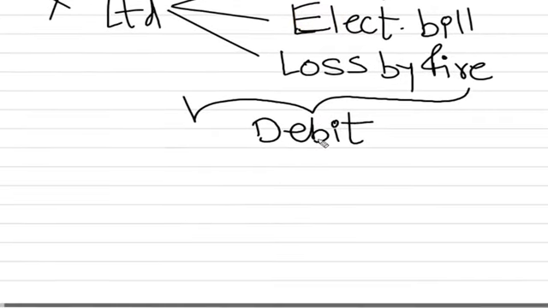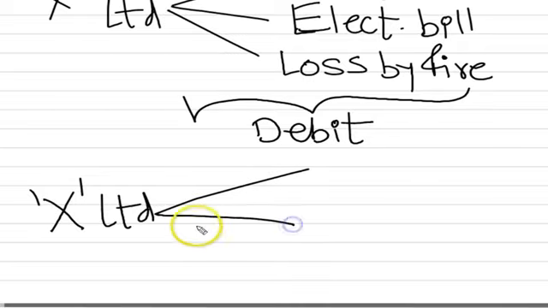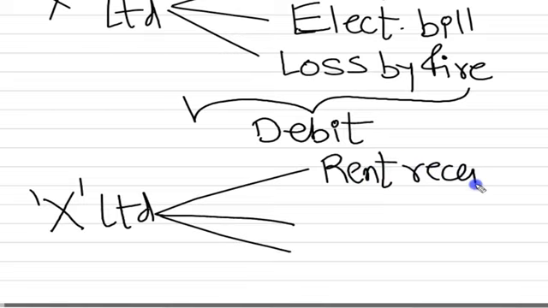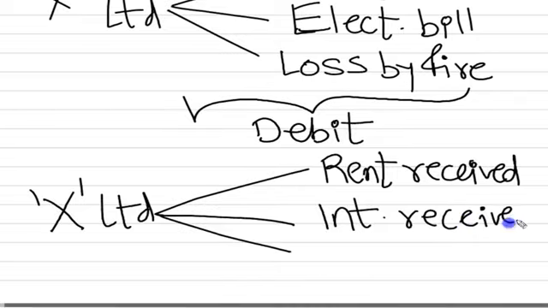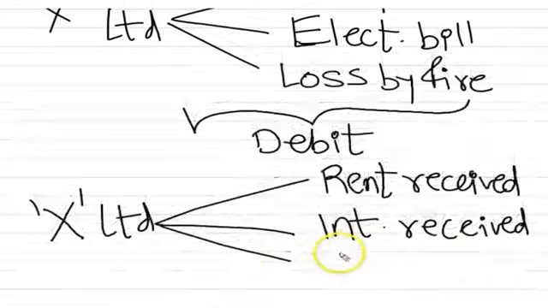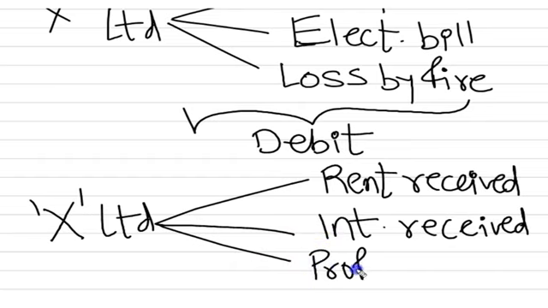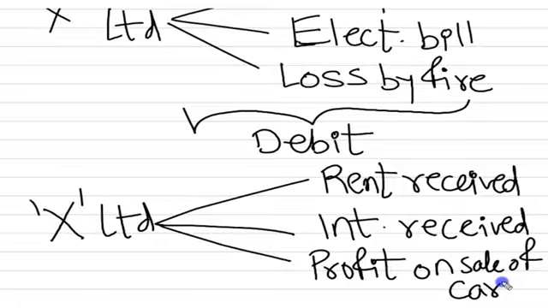Likewise, from X Limited's point of view, let us take another three examples. Alright, let us say there is rent received by X Limited. This indicates an income. There is interest received by X Limited. This also indicates an income. And let us say there is profit on sale of car. Let us say the car is disposed of and there is a profit.